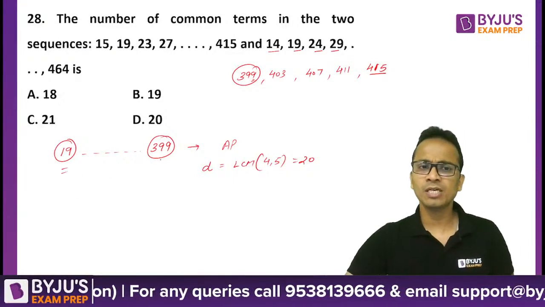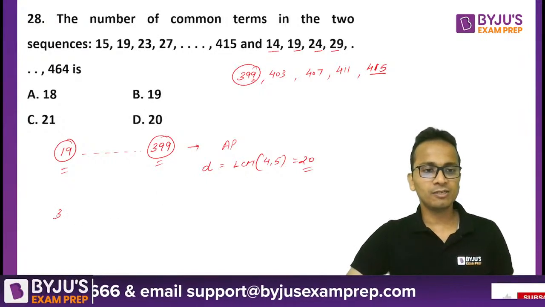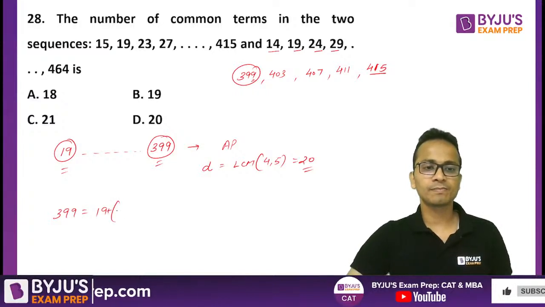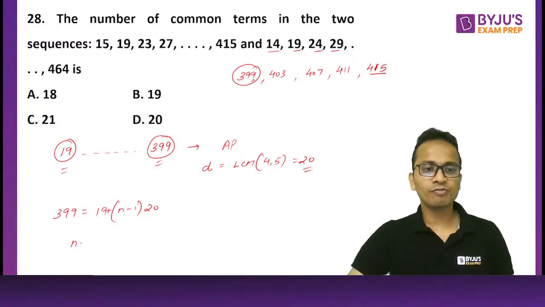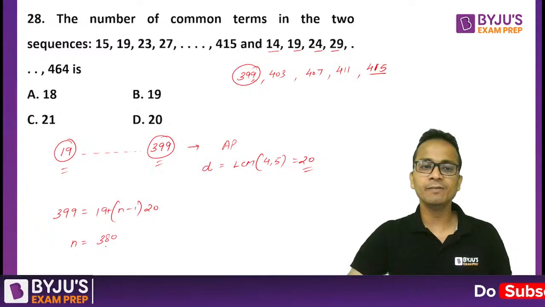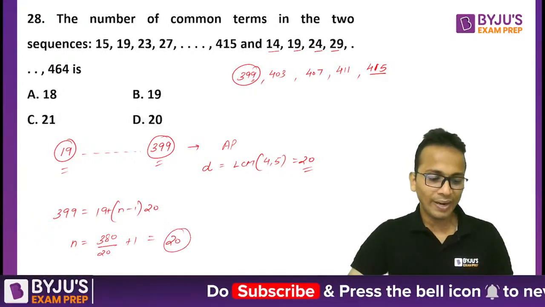You know the first term, the last term and the common difference. Apply the formula: nth term is equal to a plus (n minus 1) into d. So the value of n will be 399 minus 19, that is 380, divided by 20, plus 1, which will come out to be 20.